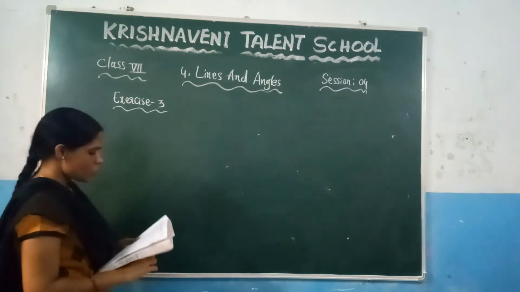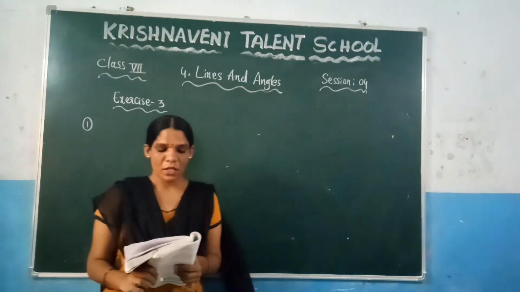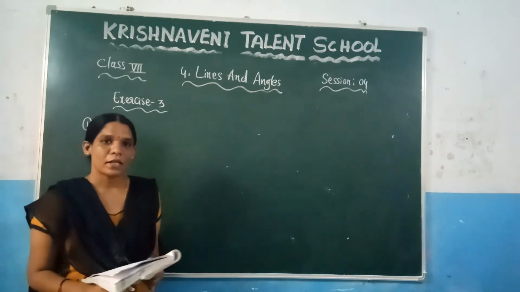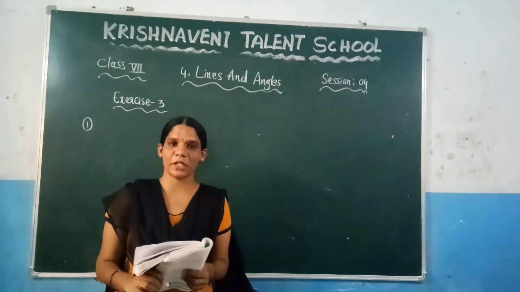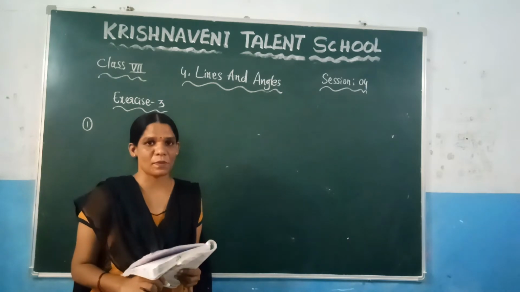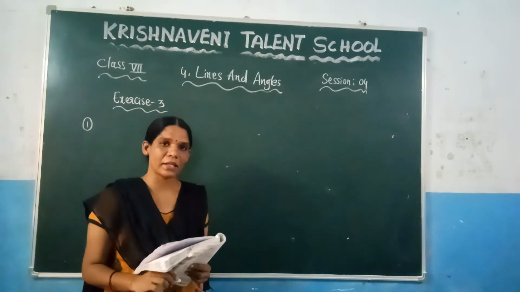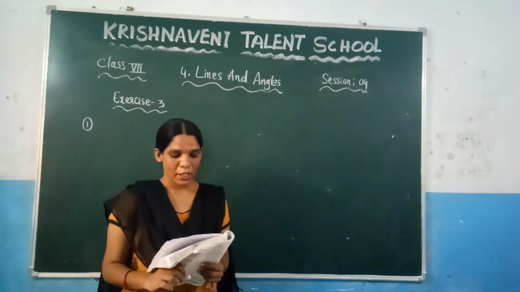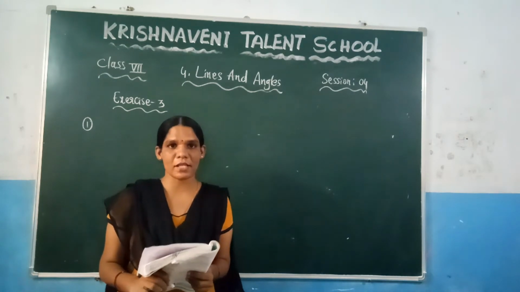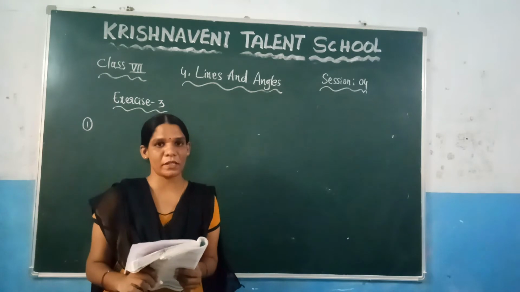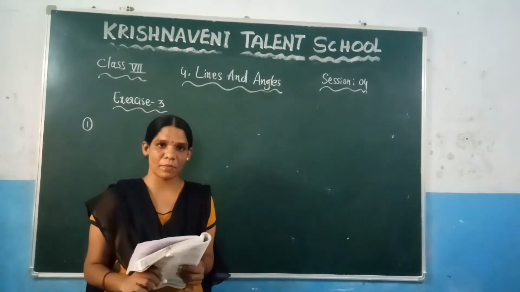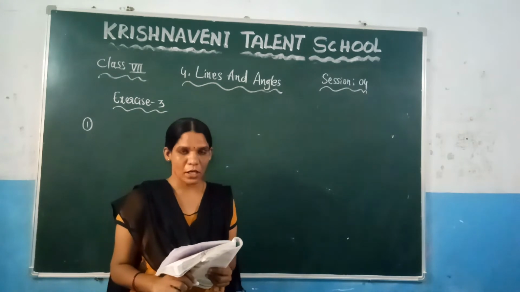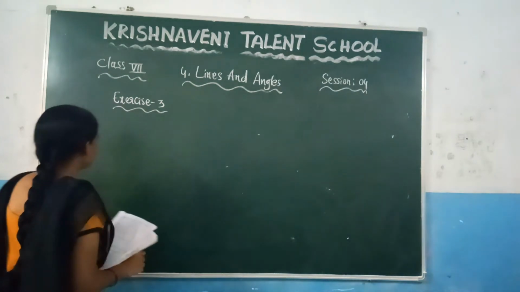First question. What is the first question given here? Which of the following pairs of angles are supplementary? Here they have given two angles. You need to check which pair is supplementary. That means you have to add the angles and check whether you are getting 180 or not. If you get the sum as 180, you can say that they are supplementary. If you are not getting the sum as 180, you can state that those angles are not supplementary. Now see the first question here.